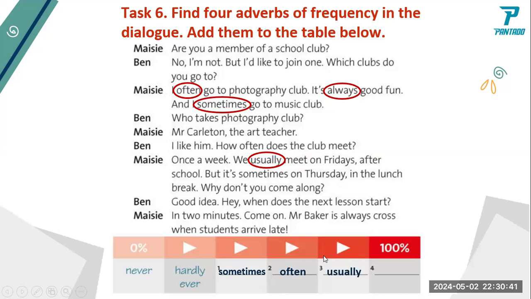So usually, Caroline, it's nearly 100%, nearly always. Sometimes it is like in the middle. Okay, so when you say always, that's 100%. So these are the tracks on how you are going to identify how to use the adverb of frequency.